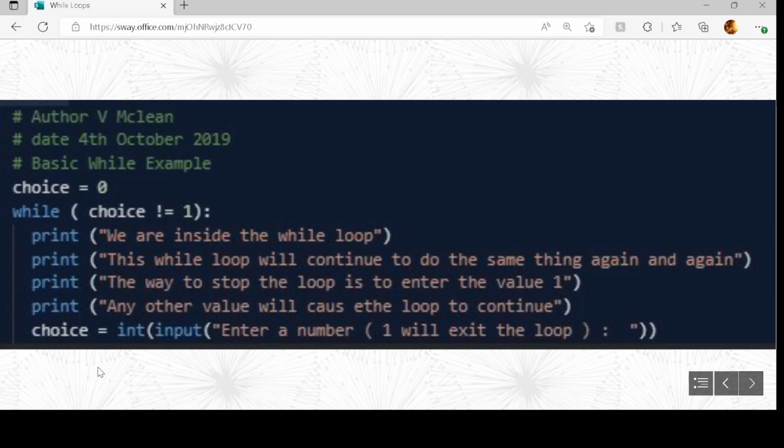You'll notice, like the for loop, that underneath the while condition the code is indented. The code is indented so that Python knows that all of this is related to this while loop. So when we want to come out of the while loop, if we wanted code after that, we would have to move the code to the start of the line. And then Python would know that we were doing something else outside the loop.